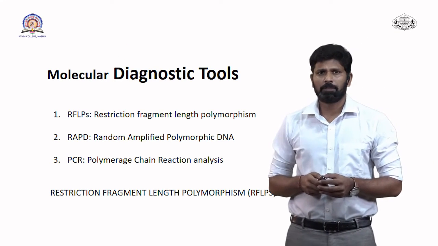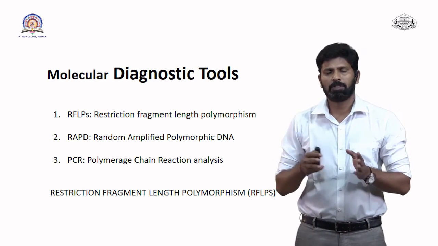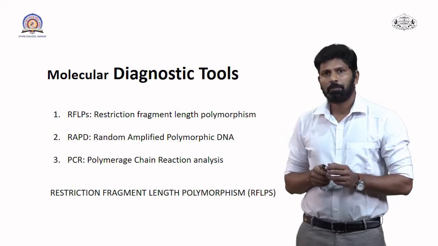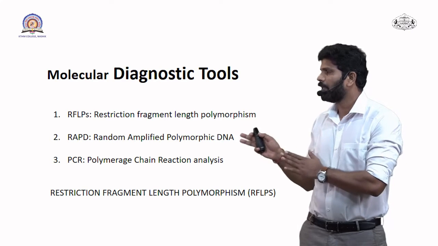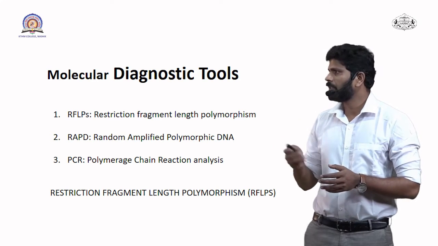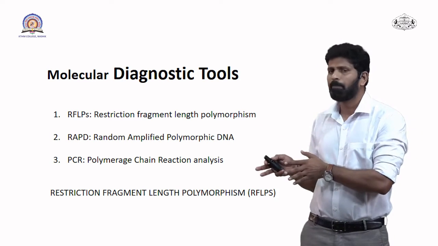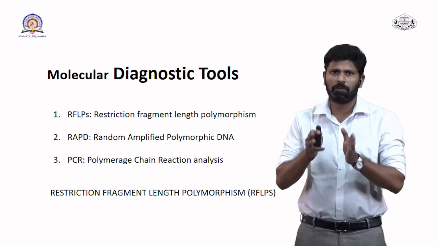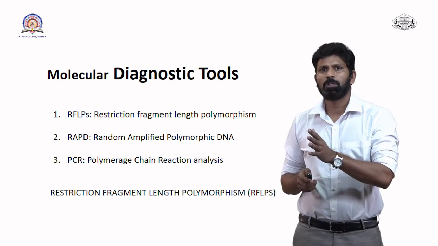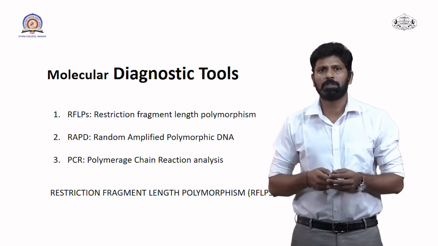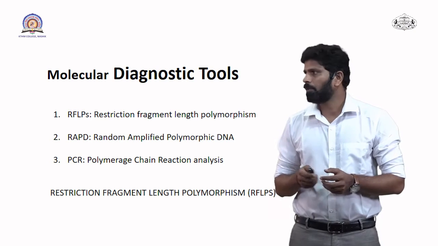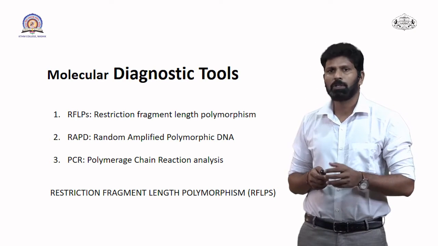In molecular systematics, there are different tools for study, and these tools are RFLPs, meaning restriction fragment length polymorphism. This is one of the tools in molecular systematics in which we use a restriction enzyme, and with the help of the restriction enzyme we cut the DNA into different fragments, and we try to find the polymorphism in that particular species, and that is involved in RFLPs. So this is one of the diagnostic tools in molecular systematics.